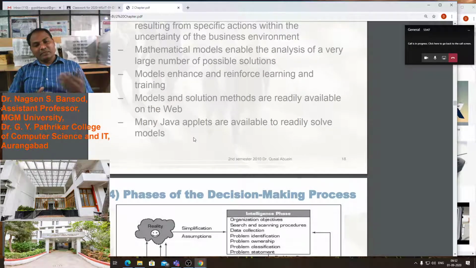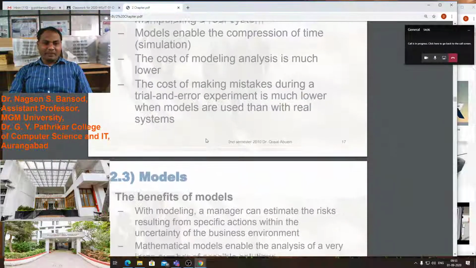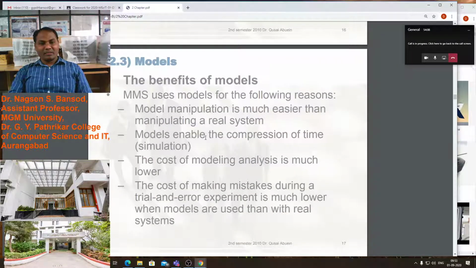That will minimize the cost, the duration and the errors, if we use Java applets to design the model instead of actual development of the product. These are the benefits of models.